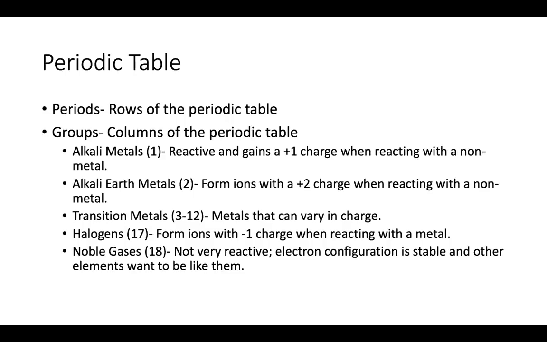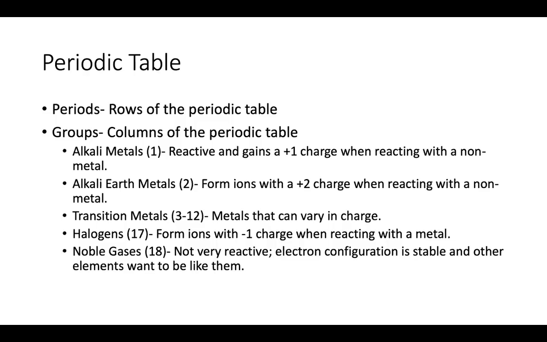And so alkali metals are that first group, and you should know all of these groups by name, right? So group 2, you should know, is named alkali earth metals. They like to form a +2 charge, right? Group 3 through 12 is our transition metals. These can vary in charge, which we'll touch on in just a second when we get to naming.